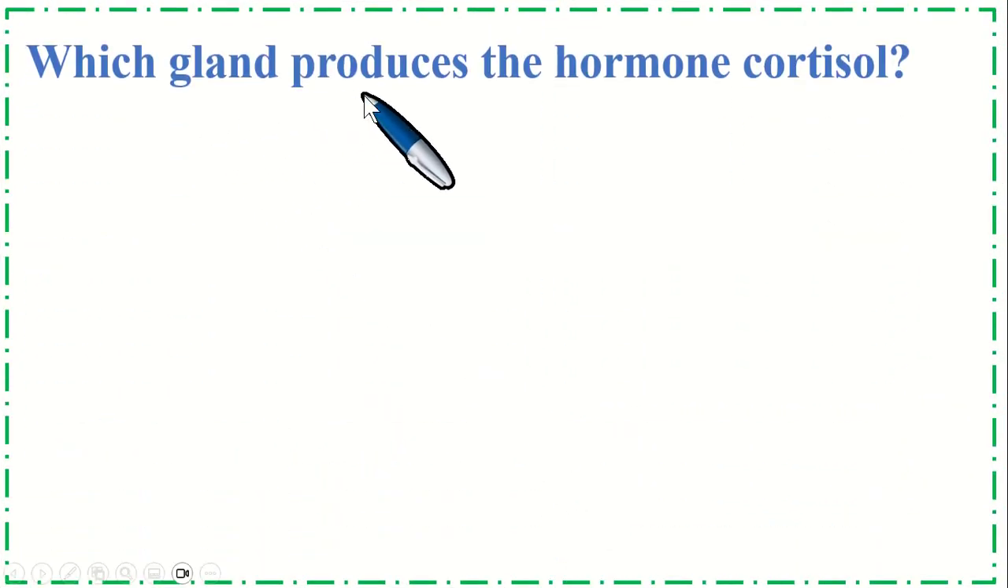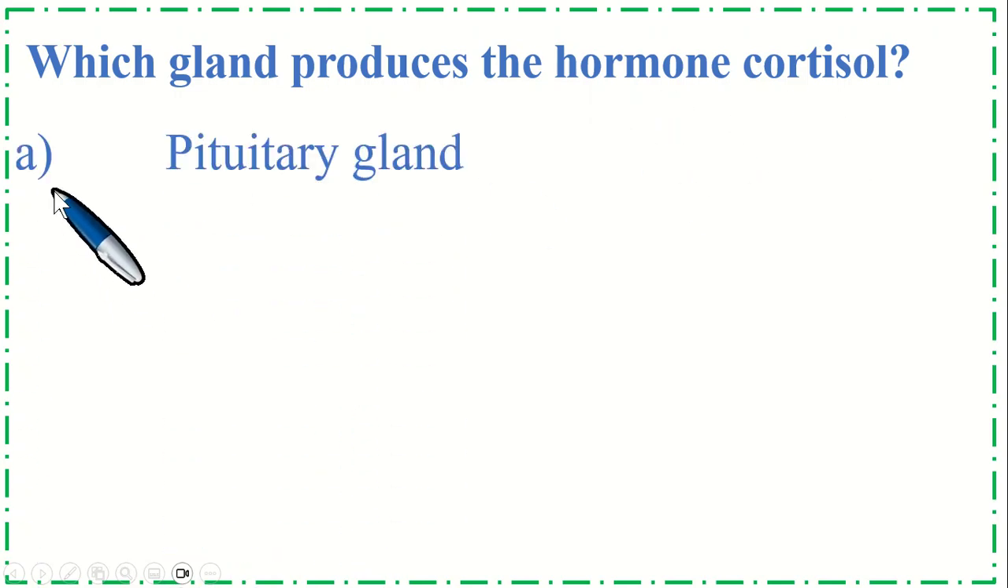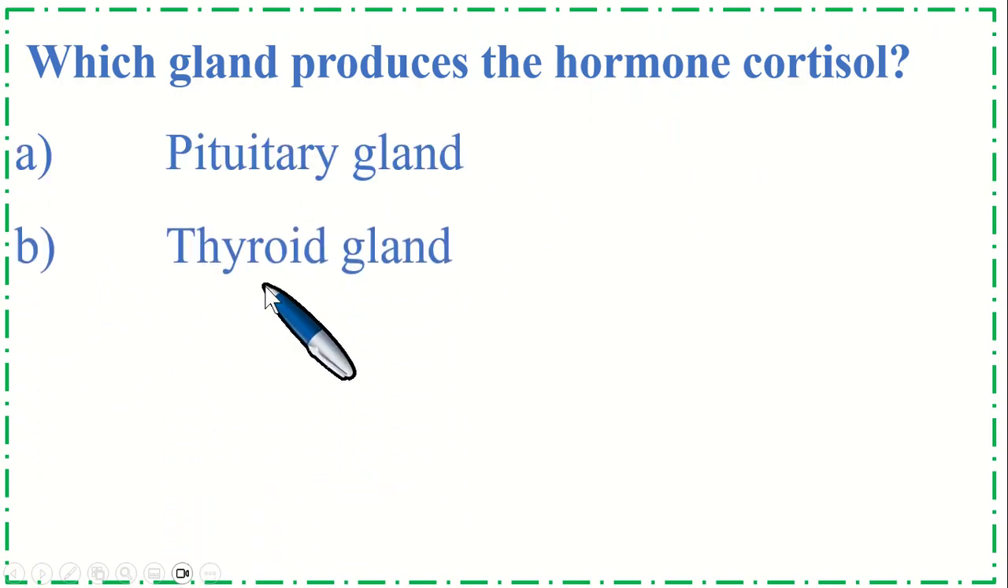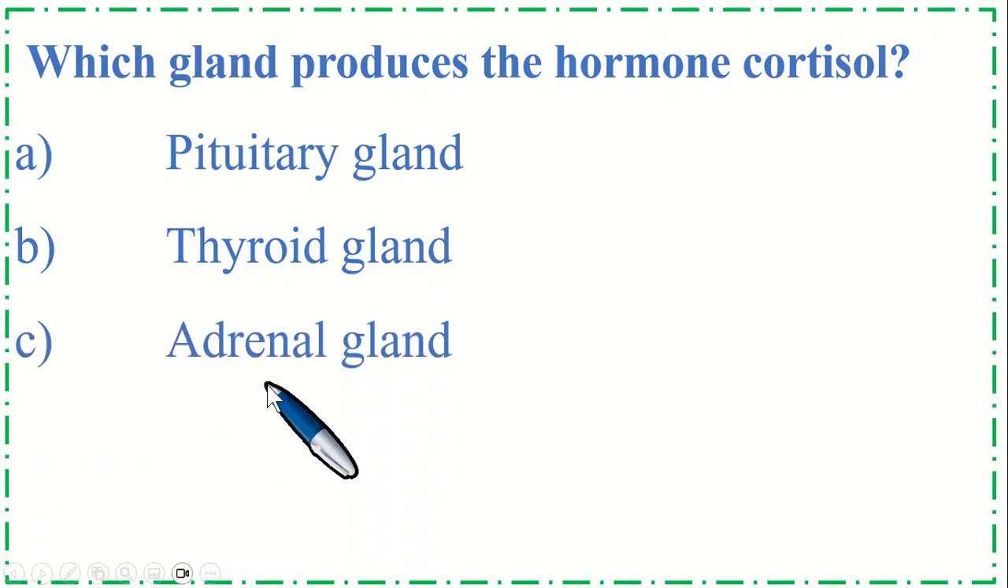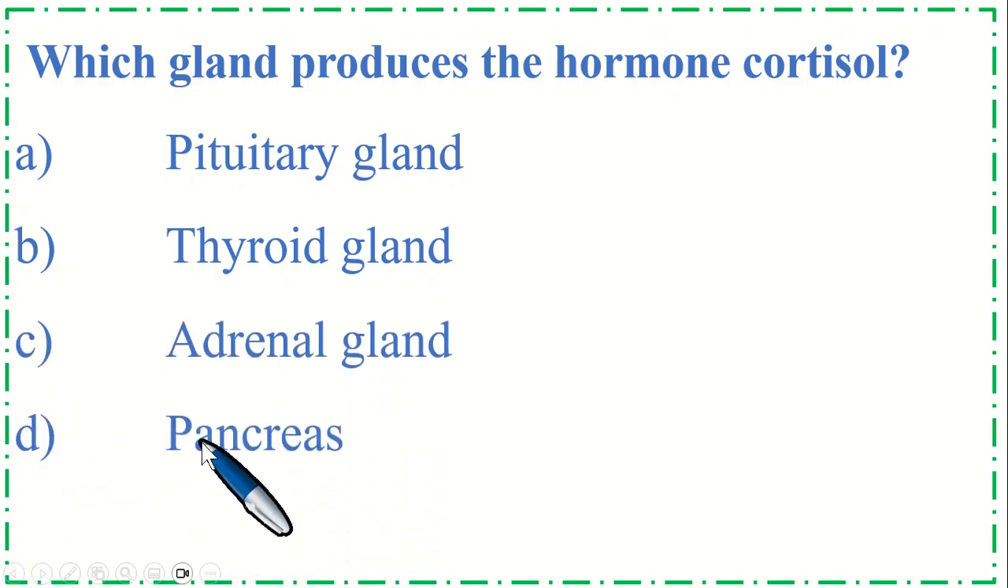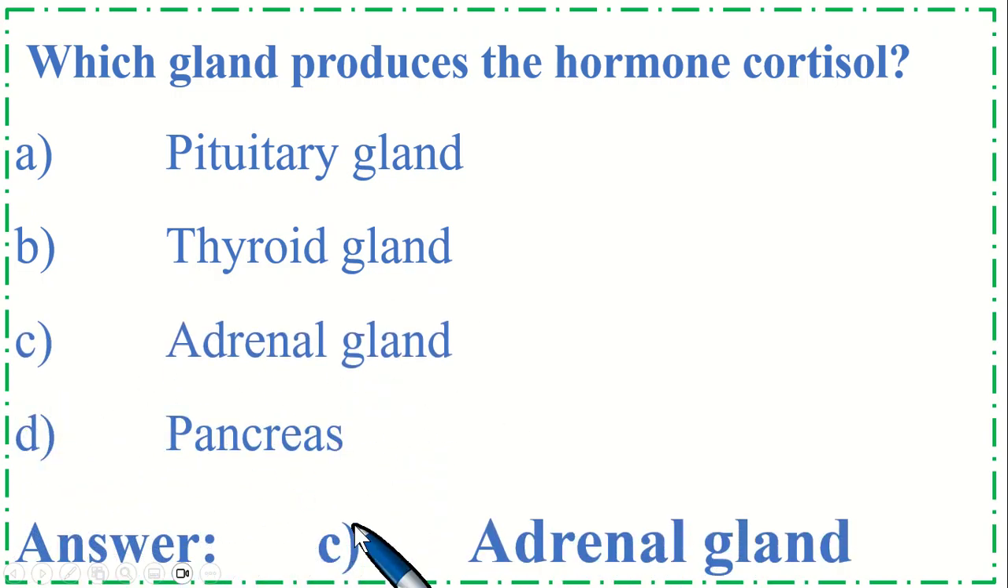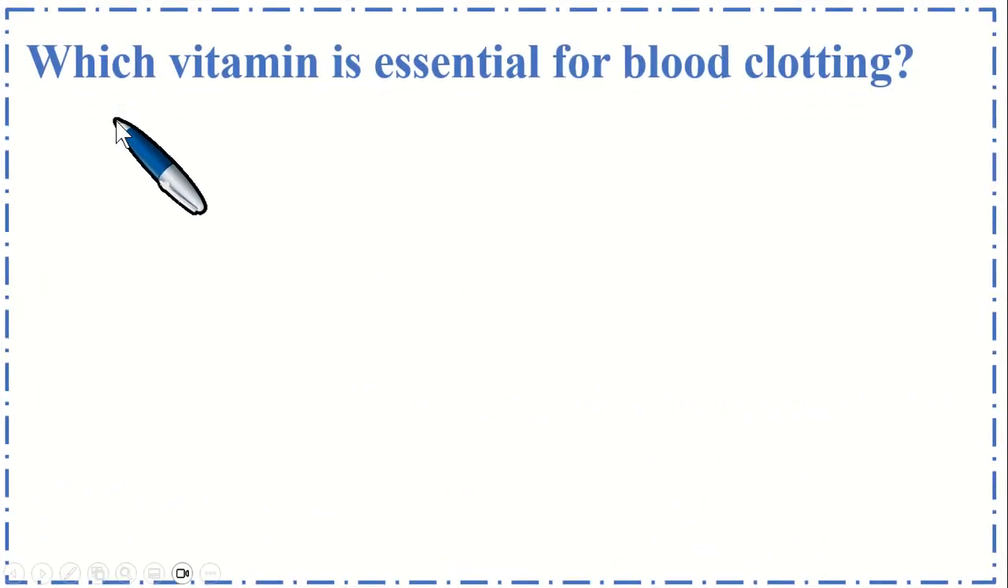Which gland produces the hormone cortisol? Option A, pituitary gland, B, thyroid gland, C, adrenal gland, and option D, pancreas. So the correct option is C, adrenal gland. So this is very important MCQs.